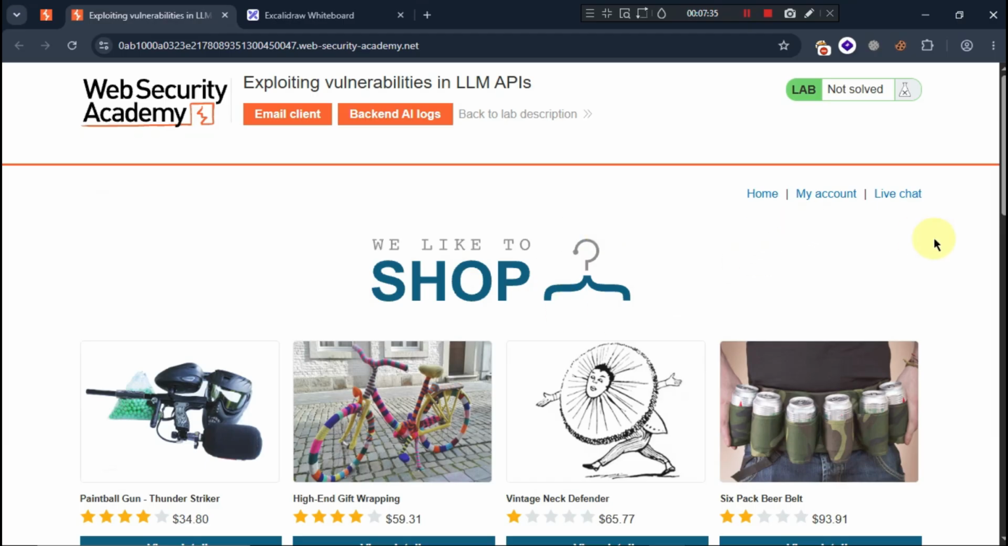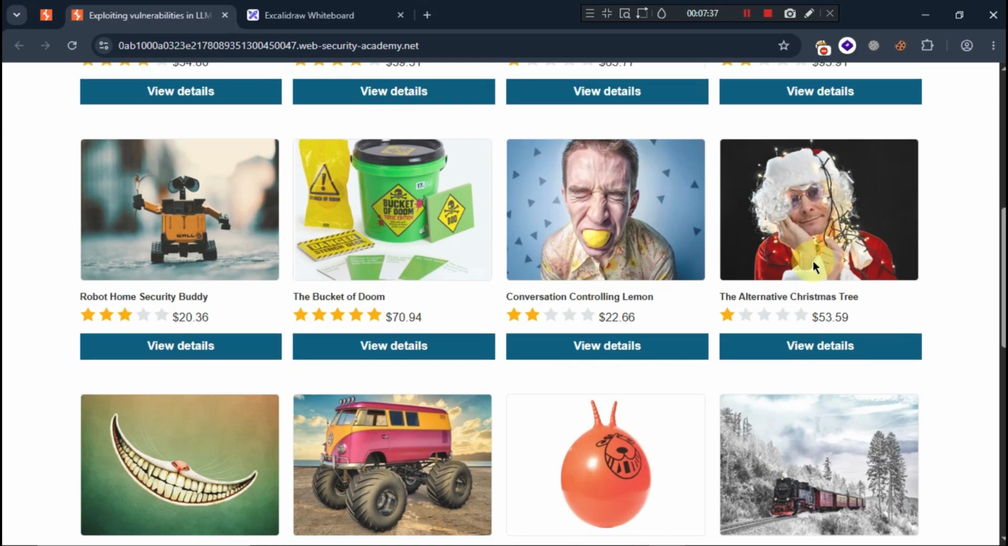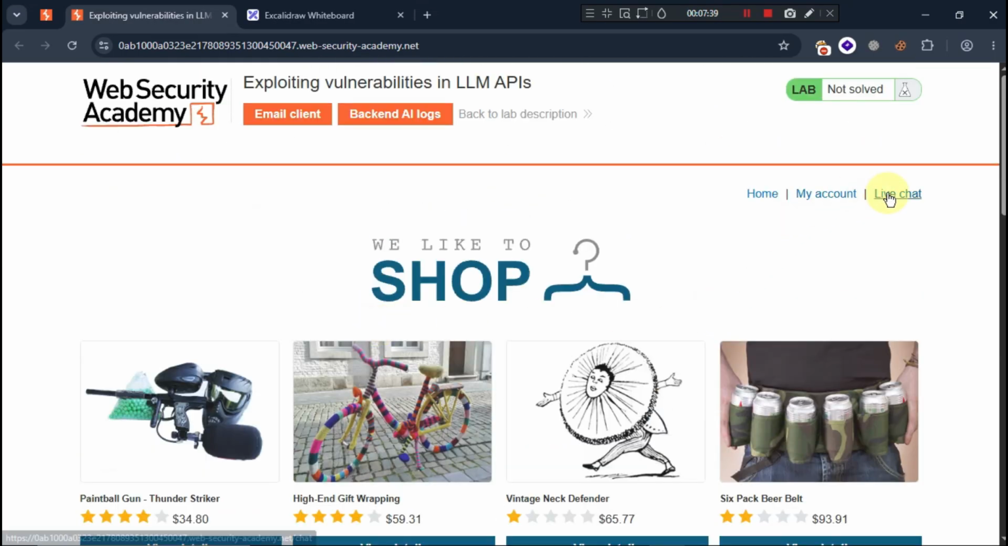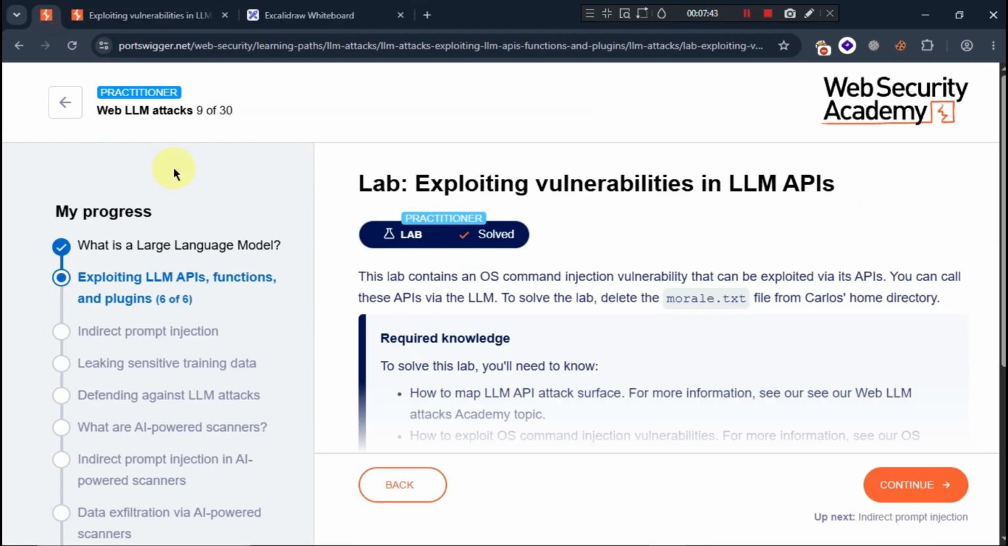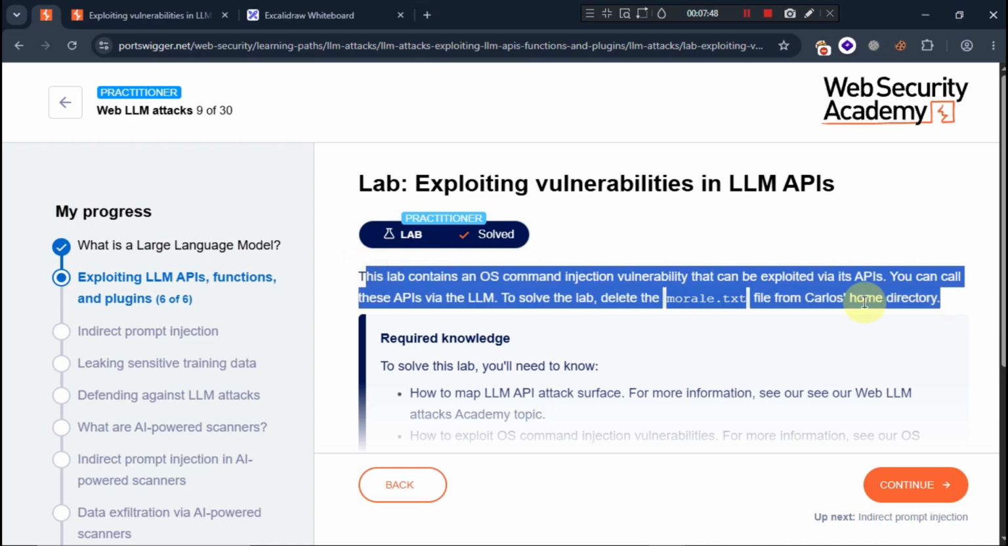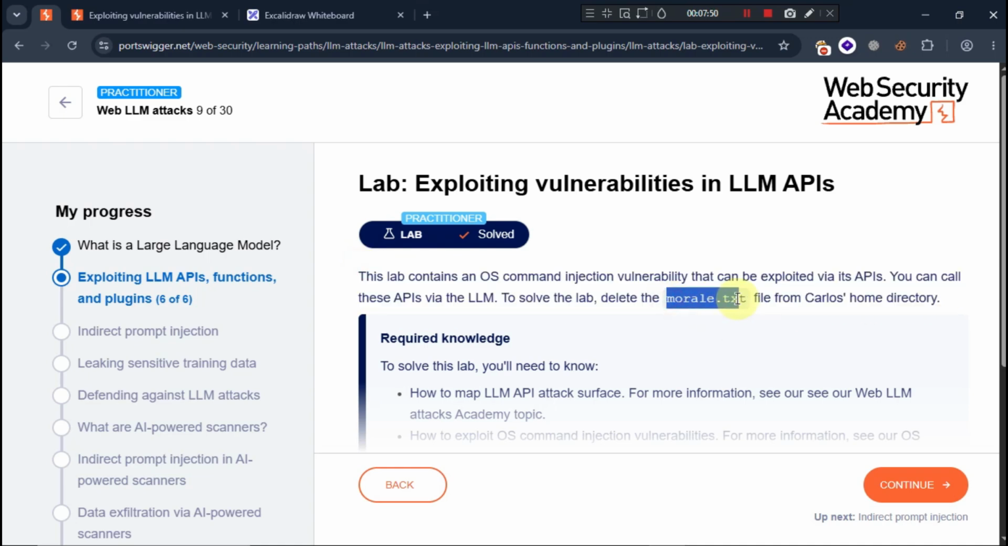Okay, and here also we have the same setup. As you can see, this is the basic lab, and we have the live chat support. Here, you can see our main motive is to delete the file morale.txt from Carlos's home directory. So remember this one, that we are going to delete this file from the home directory of Carlos by using the AI function.